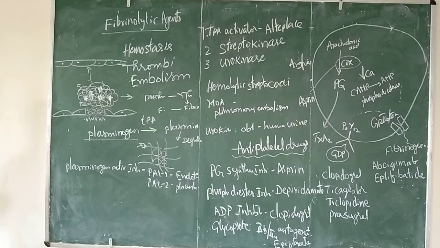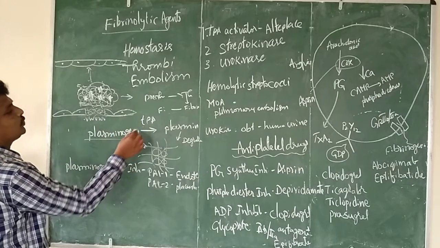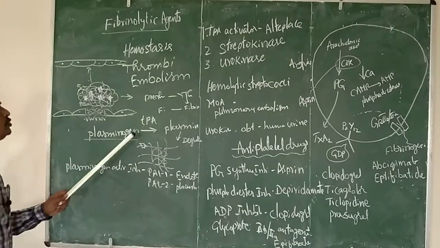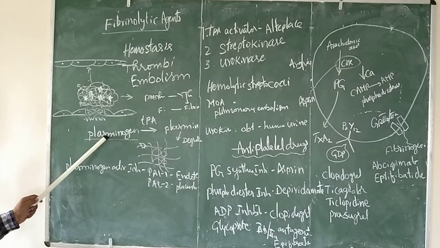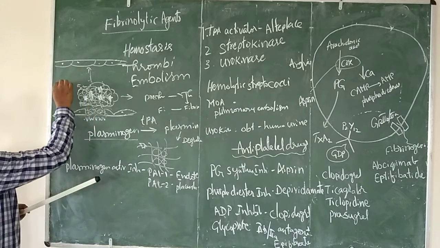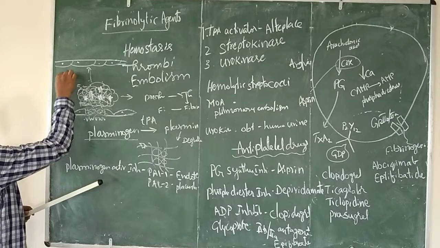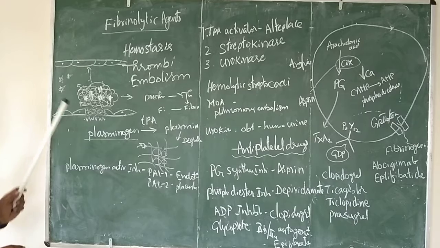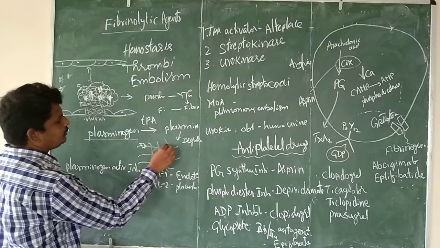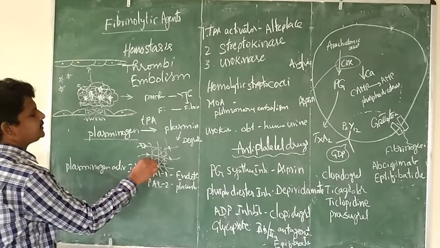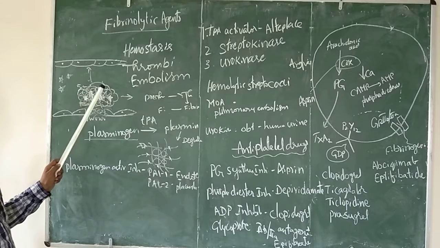When the clot needs to be removed, these epithelium cells are going to secrete a specific enzyme, tissue plasminogen activator, TPA. Tissue plasminogen activator is going to be secreted by these epithelial cells, which causes the activation of plasmin. The plasminogen present in the clot, or even in the plasma, is going to get activated. What this plasmin is going to do is digest, it will cut the fibrin. As a result, the entire thrombi is going to get dissolved.